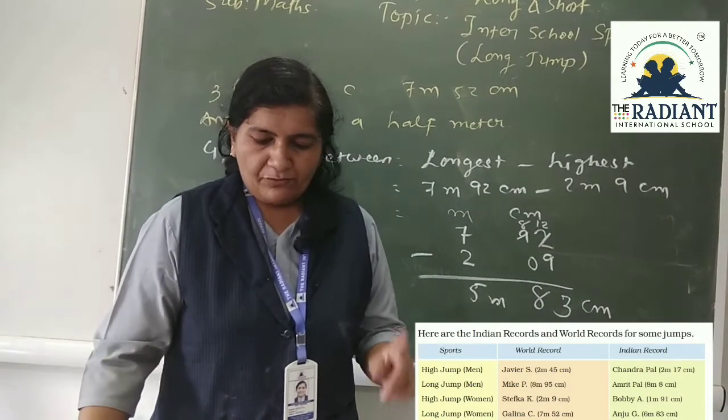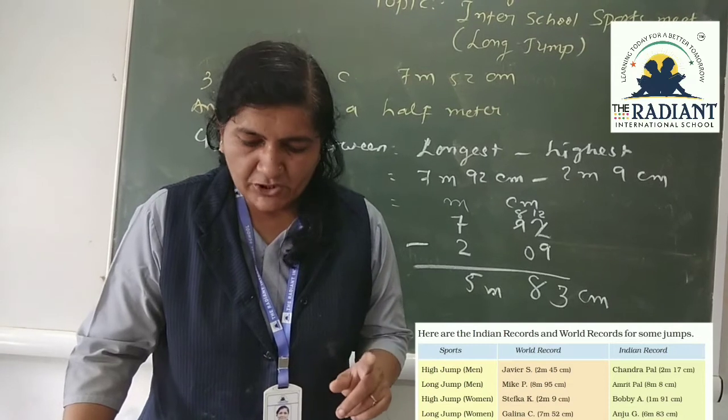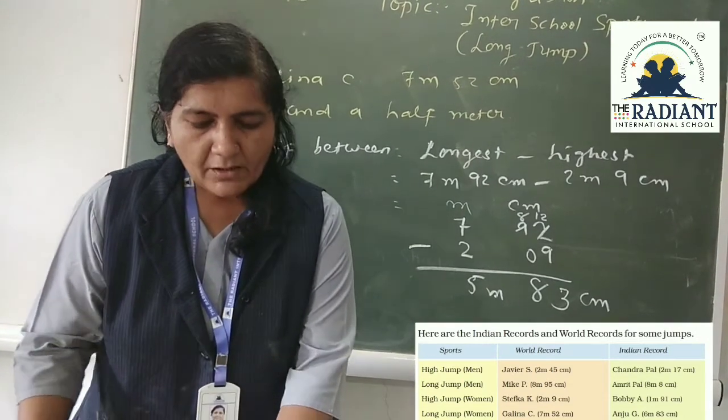First check what Mike P's jump is. Where is Mike P? In the long jump.